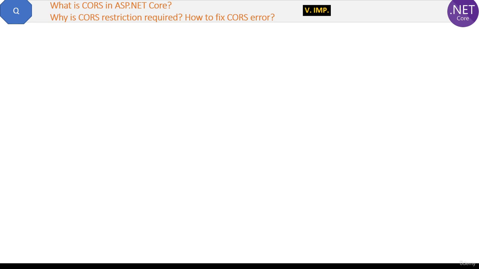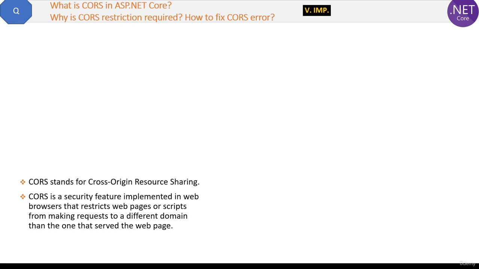Okay. So first thing is, CORS stands for cross-origin resource sharing. It means CORS is a security feature implemented in web browsers that restricts web pages or scripts from making requests to a different domain other than the one that served the web page. So for example, if you have two domains, abc.com and xyz.com, CORS will not allow abc.com to access the xyz.com website. So that is simply the CORS. But now let's see the example here.